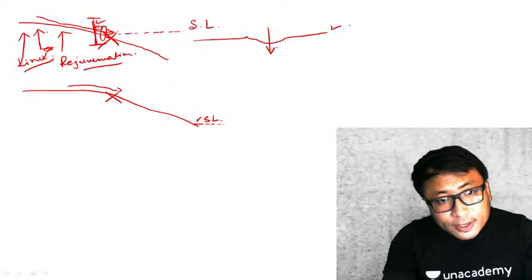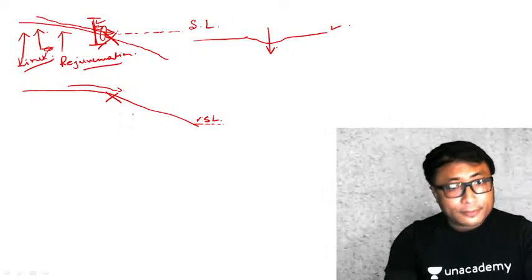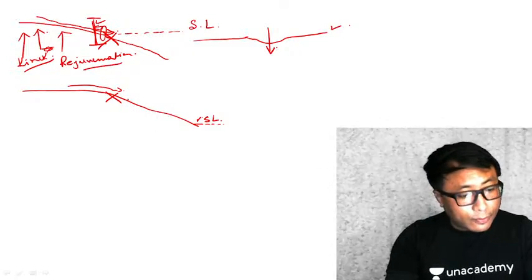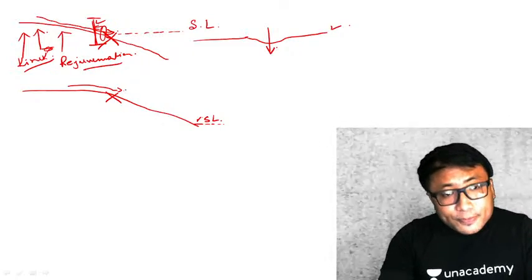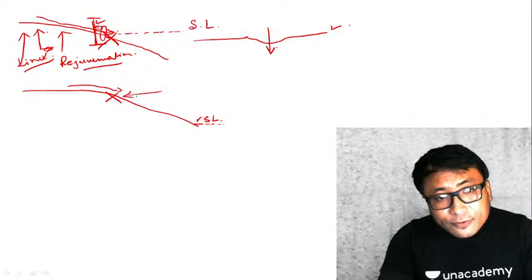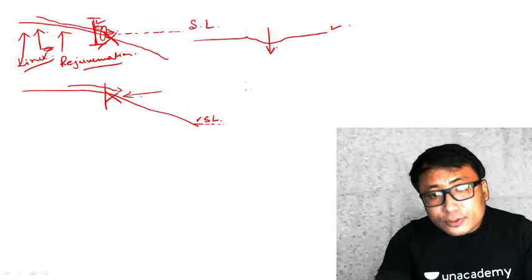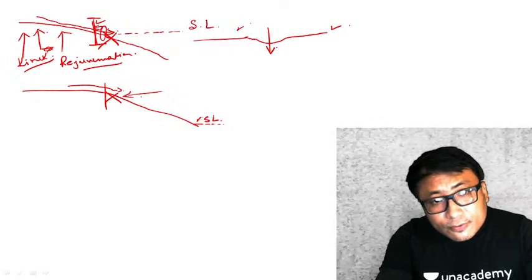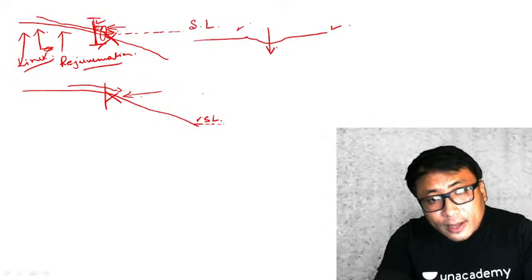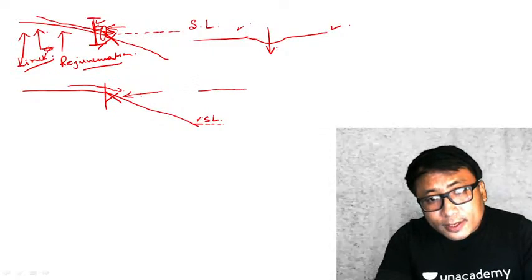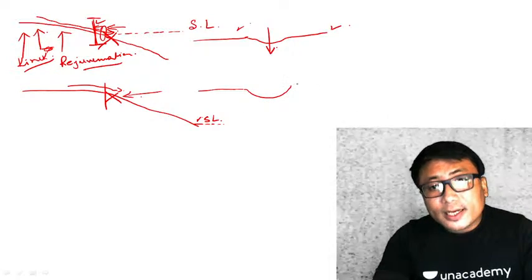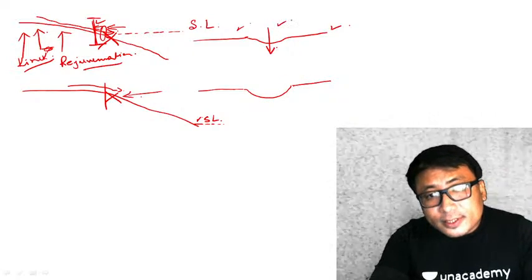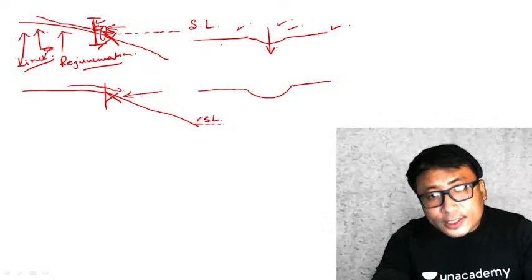Therefore this river will start to cut more, will have a waterfall also, will cut more. Now if I cut this and give you a cross-sectional view, it will look like this. This is the cross-sectional view of this one. Now the new cross-sectional view will be like this. This is the earlier, the first cross-sectional view.